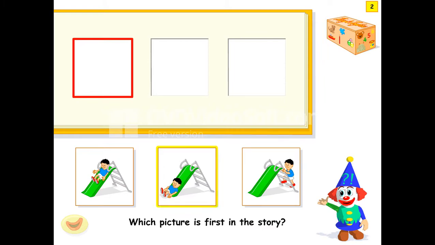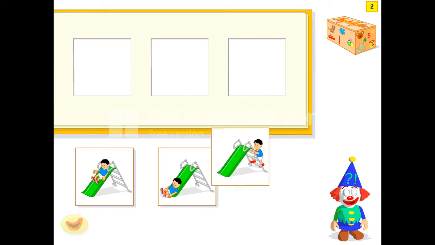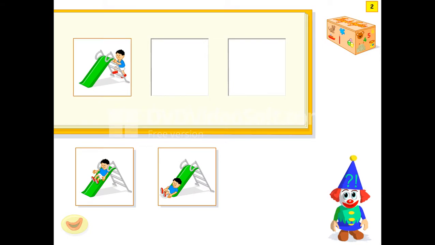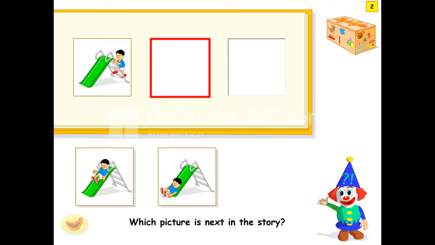Now which picture is first in the story? Which picture will be first in the story? This one or that one? Now this one is first in the story. It is very easy software. The kids in nursery, KG and playgroup will enjoy that one.